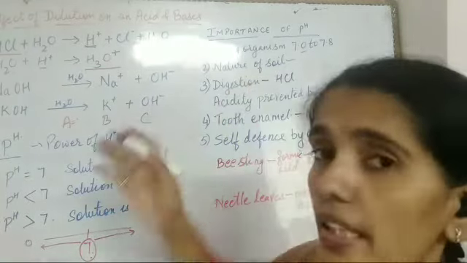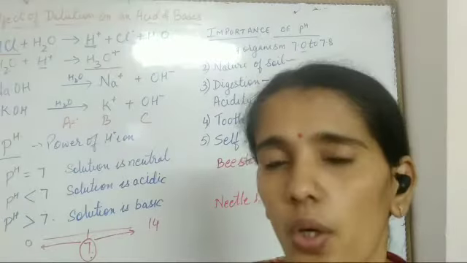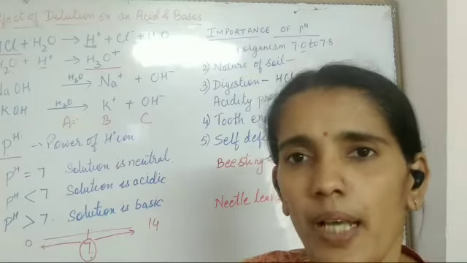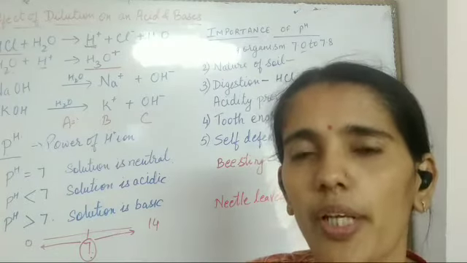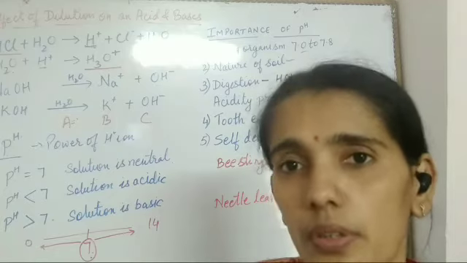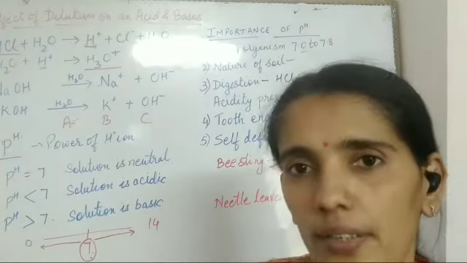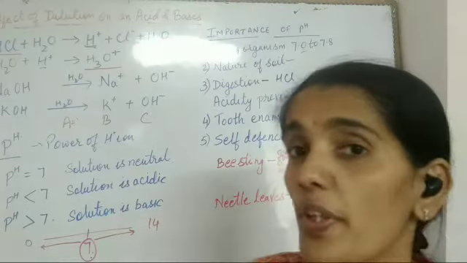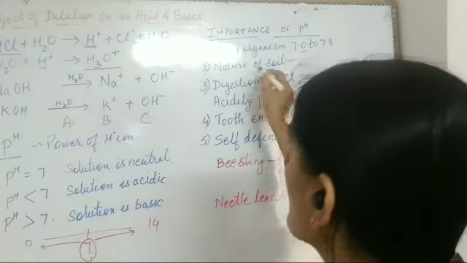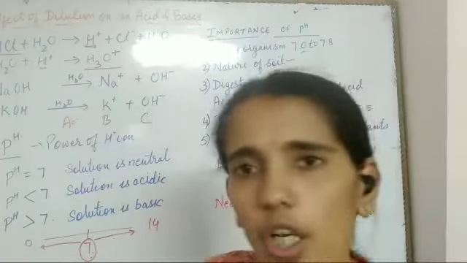And if nature of the soil is acidic, then it should be treated accordingly. Okay, like calcium carbonate and all, chalk, these are used for neutralization. These are basic in nature. Because if soil is not treated properly, what will happen? It will affect the growth of the crop.